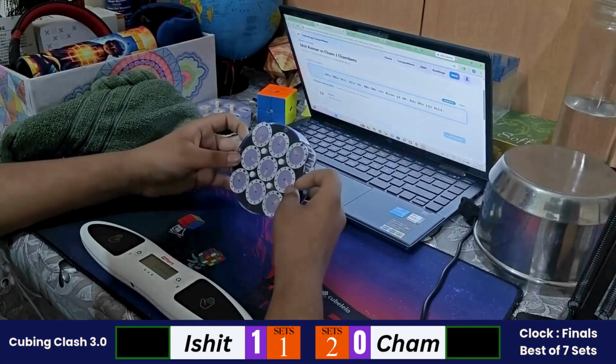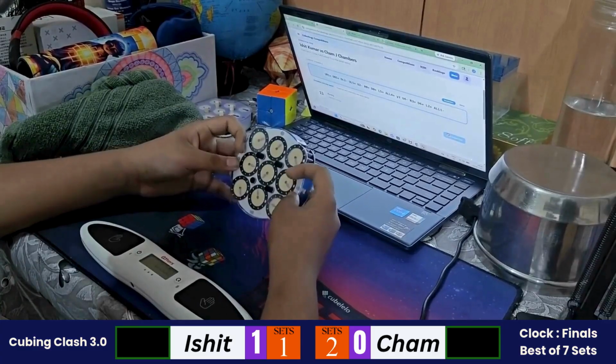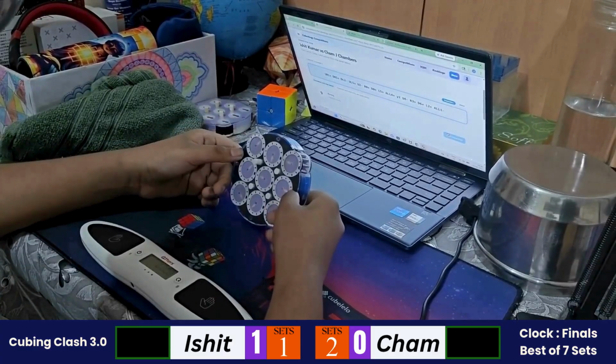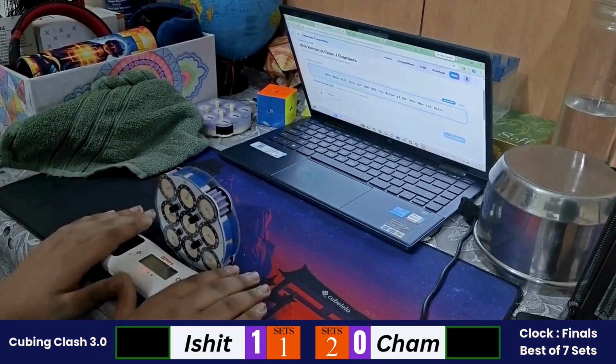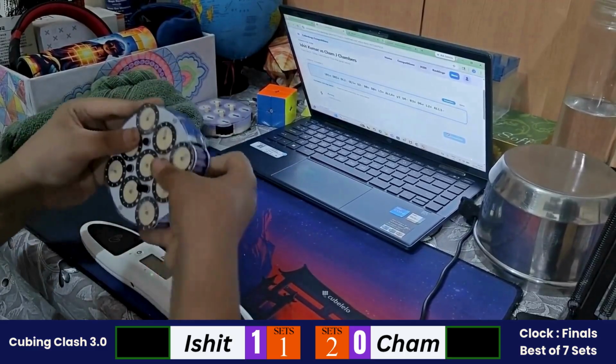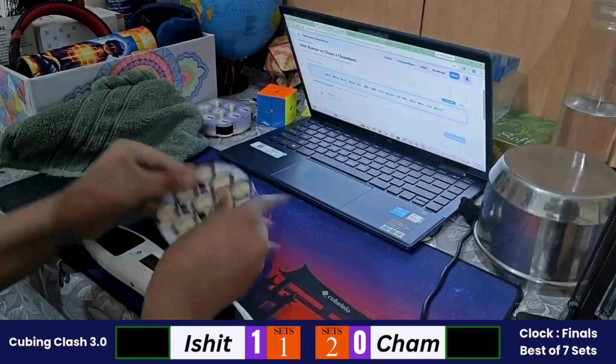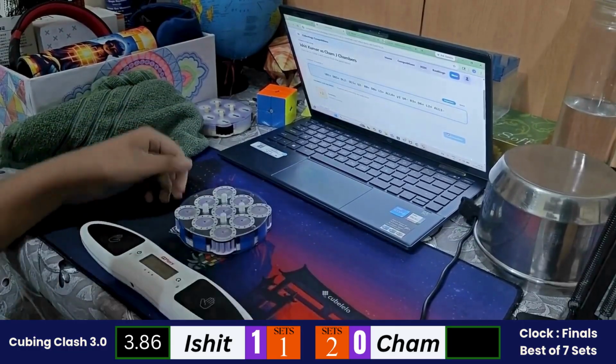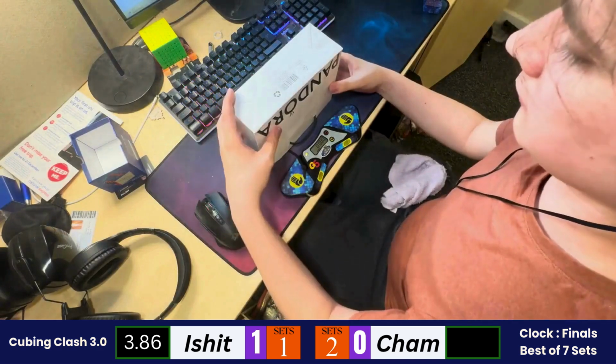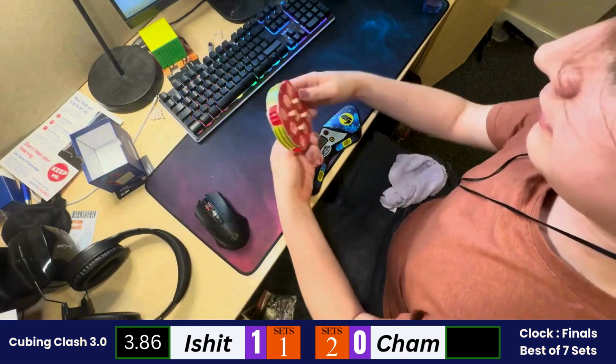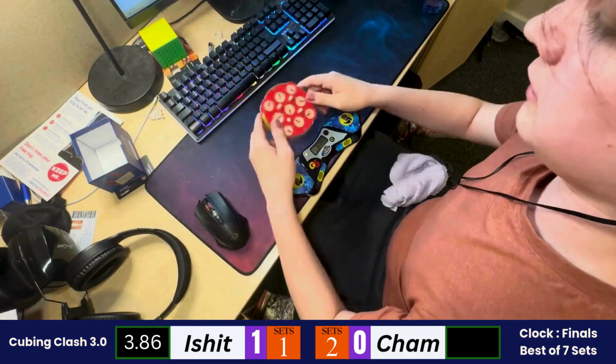Ishit is starting with the second solve of the set. Inspected it. And a 3.86 from Ishit. So it's a good start for him in this set. So let's see, can Cham beat this 3.86 or not?